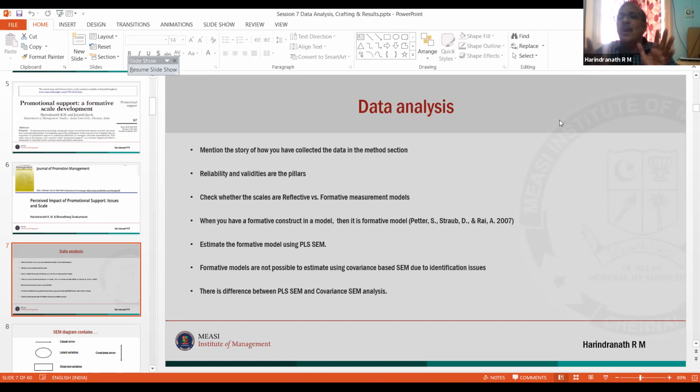Remember, all our research is based on classical test theory. If you go to the book of Lord and Novick, 1966, our research is based on that. Which means since your MBA days, since your post-graduation days, we are behind Cronbach alpha. We develop a questionnaire and see what the Cronbach alpha is. So the classical test theory says there are 2 pillars, reliability and validity. Wherever you go, the 2 pillars of research are reliability and validity.